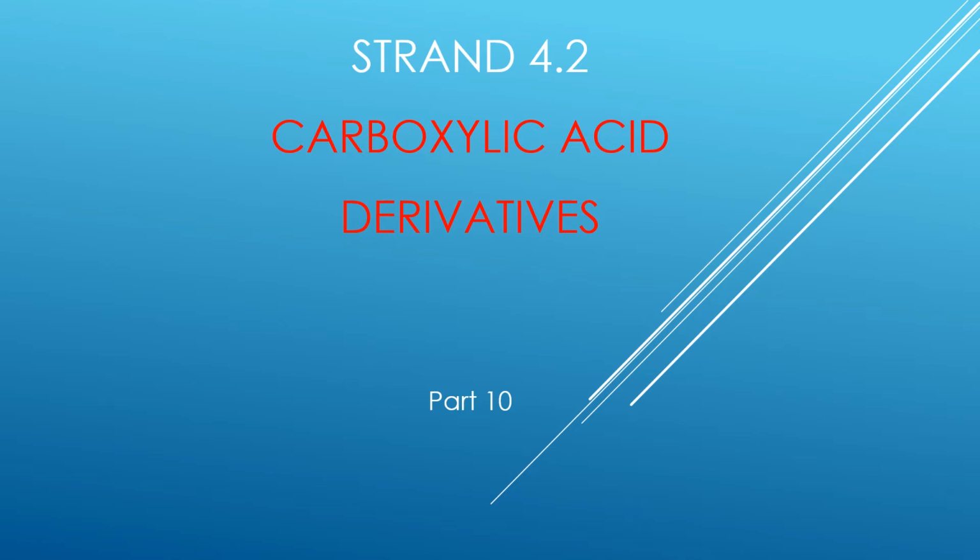Greetings everyone. Now we are coming to the end of the topic on organic chemistry. Previously, we have been studying the different kinds of organic molecules. In this particular session, we are going to be discussing some of the carboxylic acid derivatives, which are known as amides, acid anhydrides, and acyl chlorides.